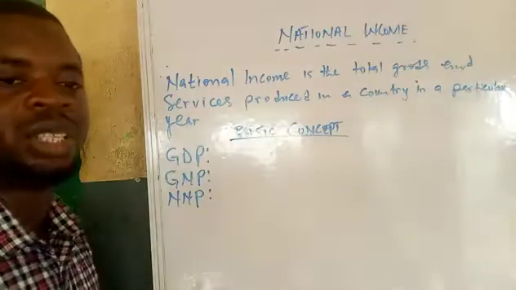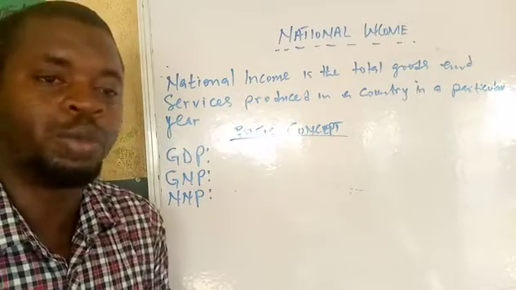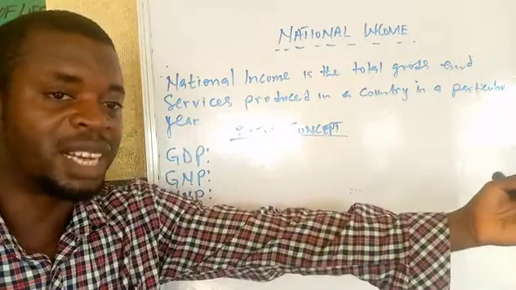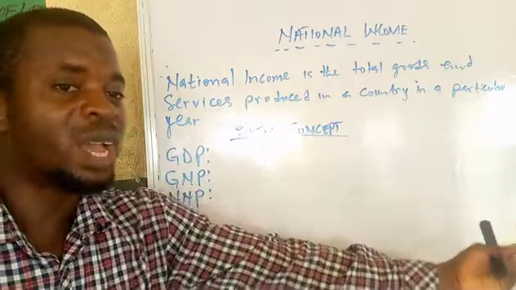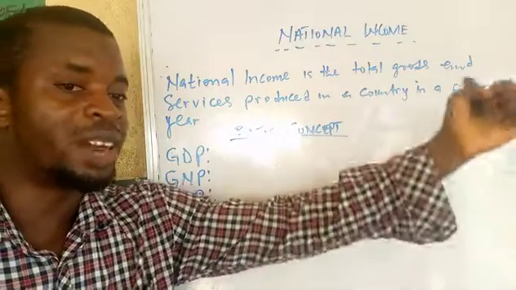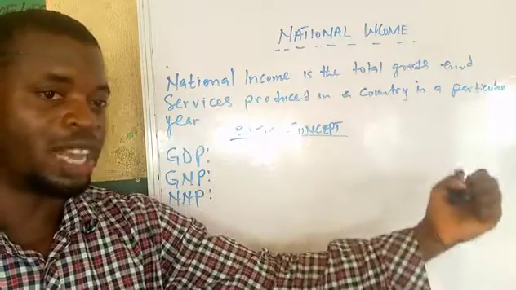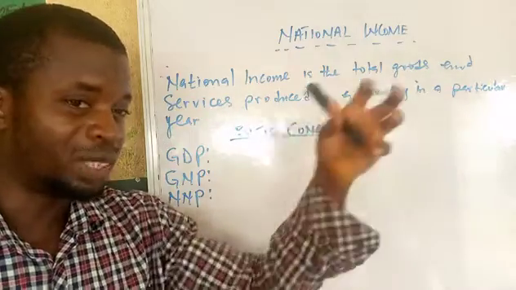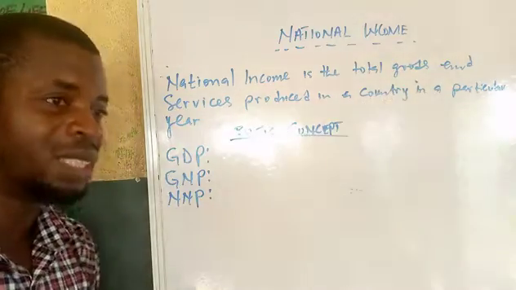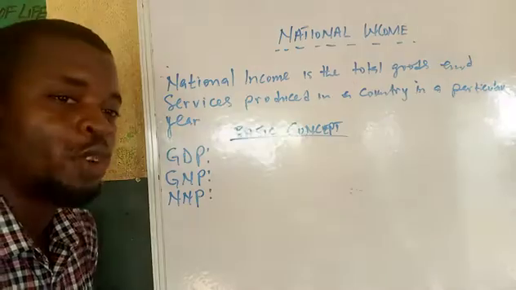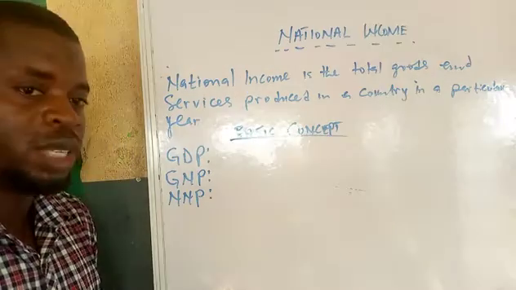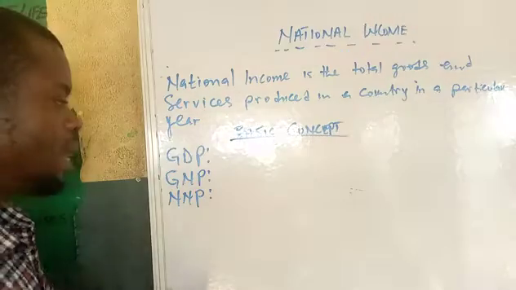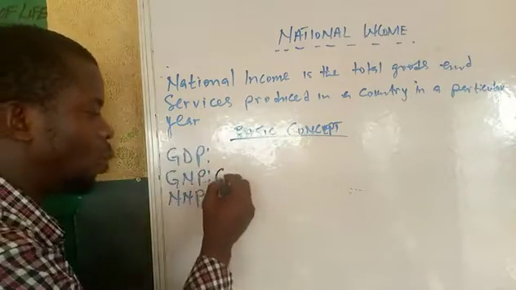For instance, in Nigeria, we have some companies owned by Nigerians, goods and services produced by Nigerians here, and abroad we have some Nigerians working there, they have businesses there. When we calculate all their profits, all their rent, all their interest, all their rewards of factors of production there, plus the rewards of factors of production of Nigerians here, then we say we have a gross national product.